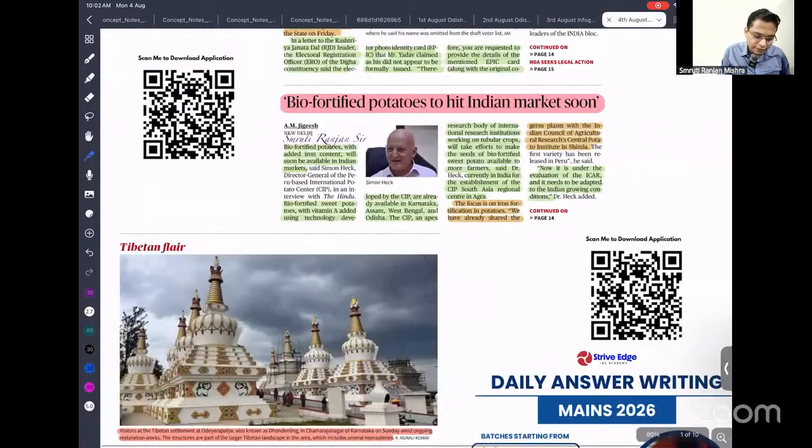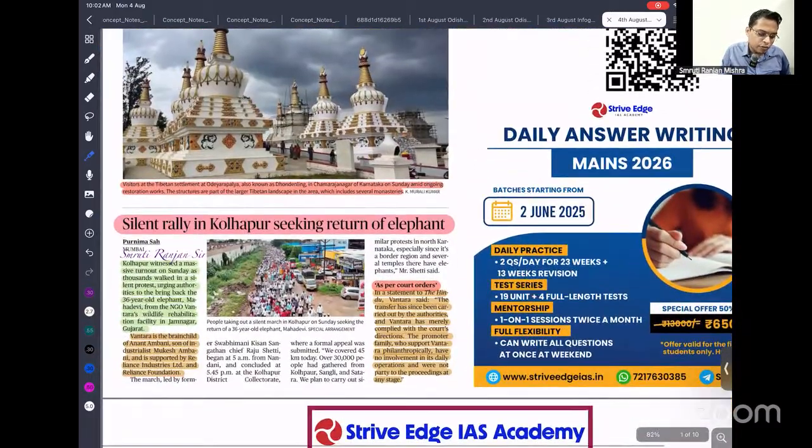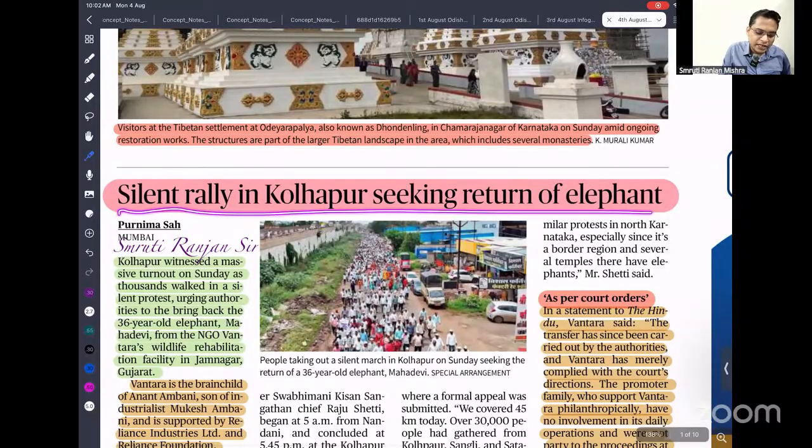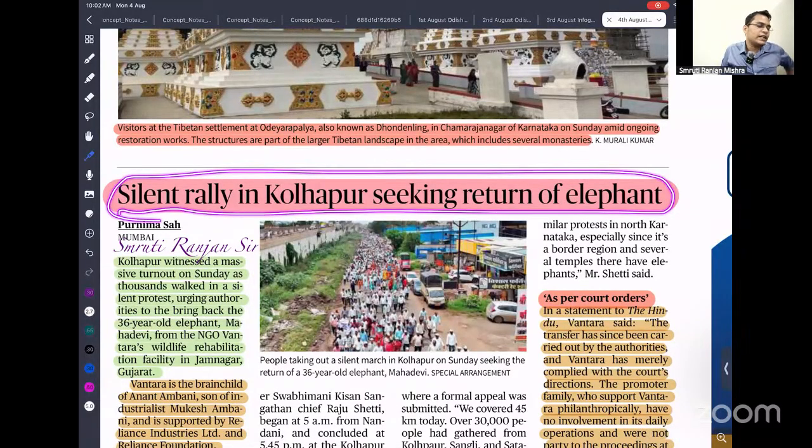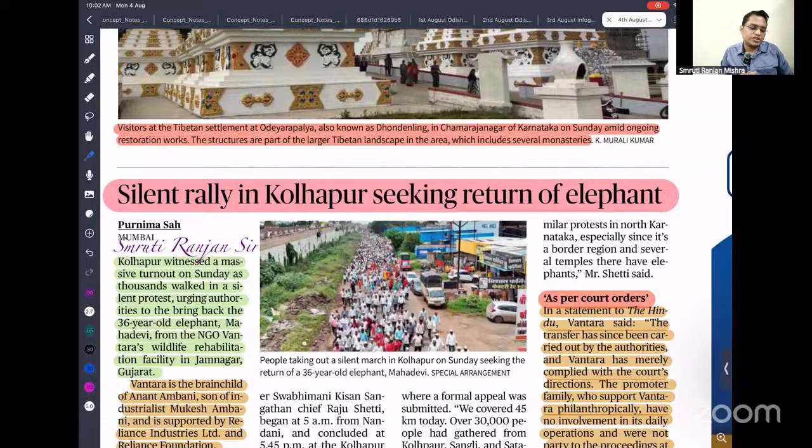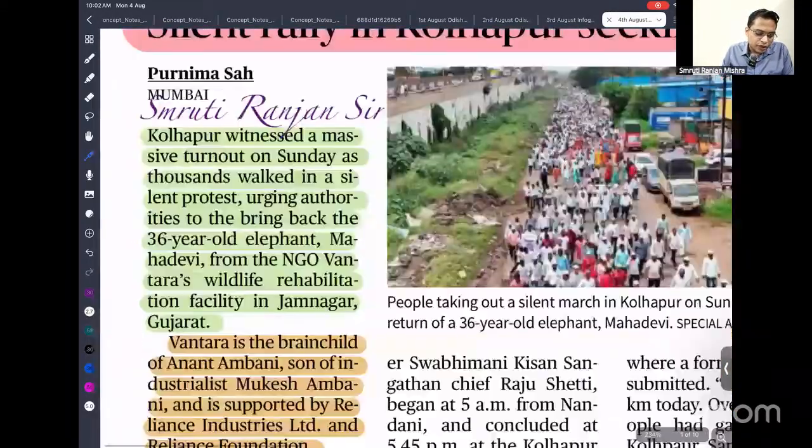Okay. So the next important news we are going to see is about the silent rally in Kolhapur seeking the return of the elephant. Recently we have seen that Reliance Industries has started a new environmental protection initiative called Vantara. Vantara is a rehabilitation center being built by Reliance Industries. So people are protesting, demanding the return of this elephant.